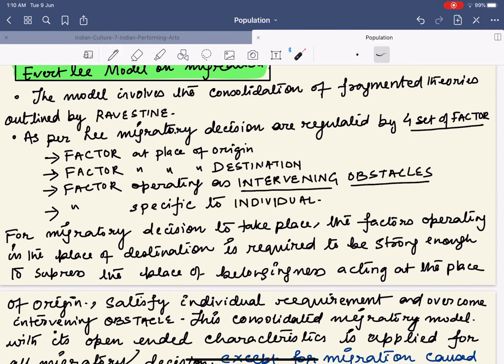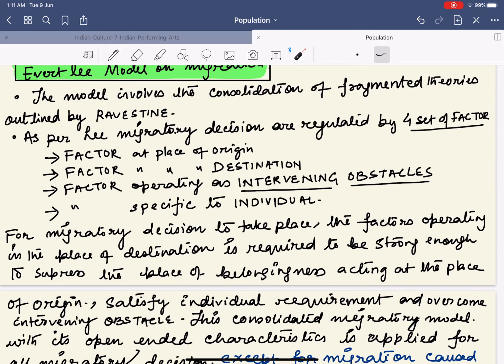Next, factors which are specific to the individual. Let us say I have my mother and father who are over here, and they are senior citizens and basically dependent on me. Hence, it's difficult for me to leave them. That is nothing but my individual personal reason. Similarly, people could also have other individual personal reasons. For example, people would say that my children are studying here, so it's difficult for me to migrate outside.